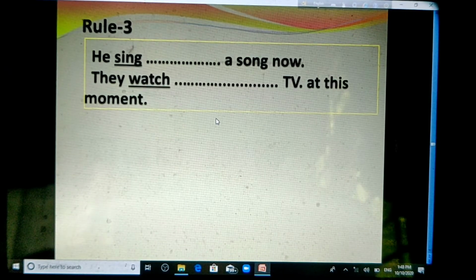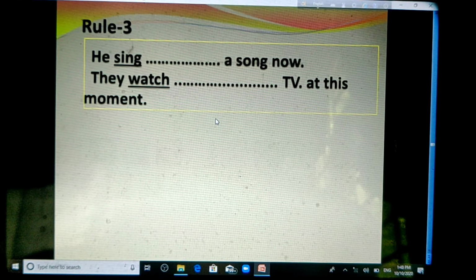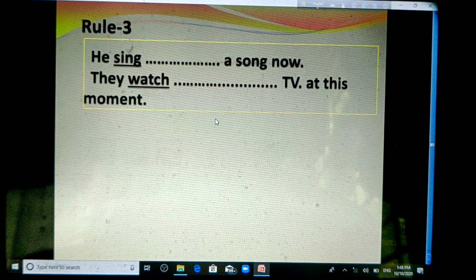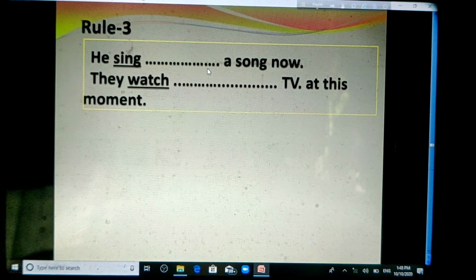Two sentences here as example. The first one is he sing a song now. Sing is a verb and it is underlined. That is, it is not in the right form. And in the second sentence, they watch TV at this moment. Watch is the verb and it is underlined. It means it is not in the right form. So what may be the right form of the verb sing in the first sentence? He sing a song now.